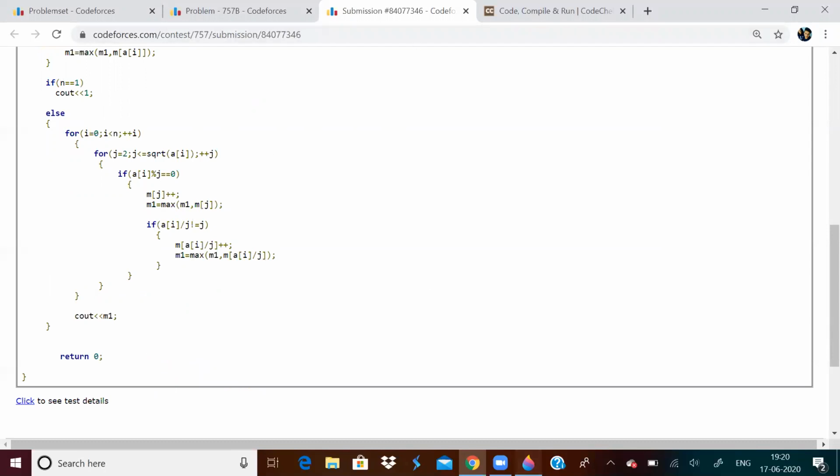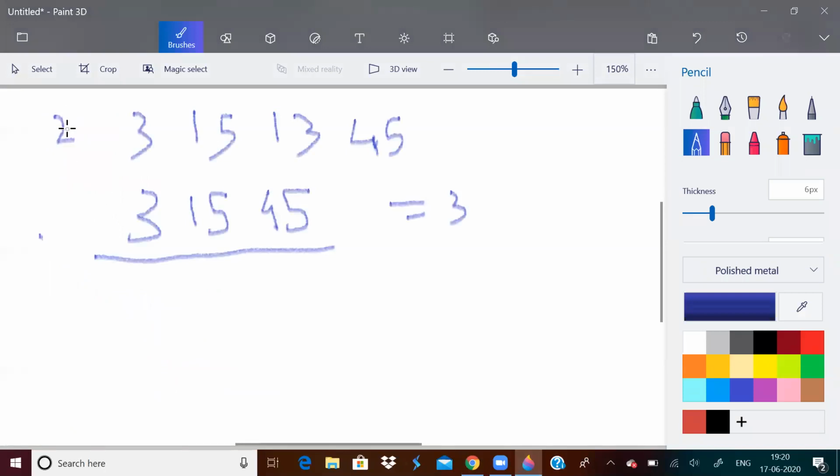So basically, I want all factors of 2 which are not equal to 1. How many such factors are there? Only one, which is 2. So factorize 3, factorize 15, factorize all these numbers and find the maximum occurrence of a factor.